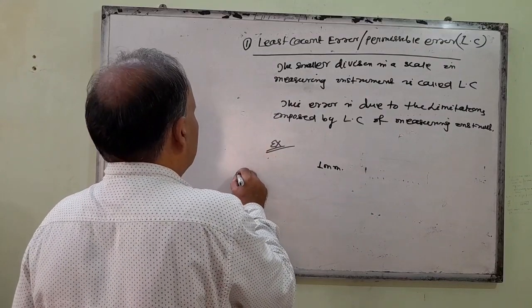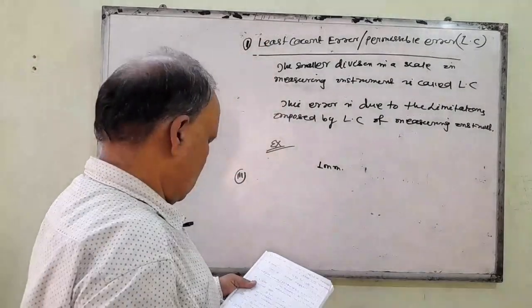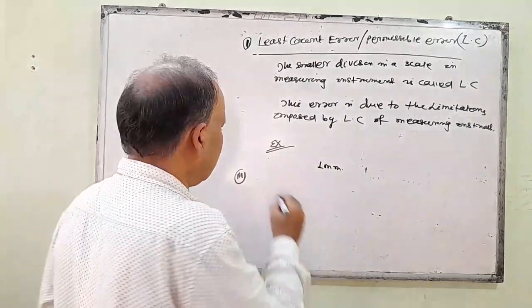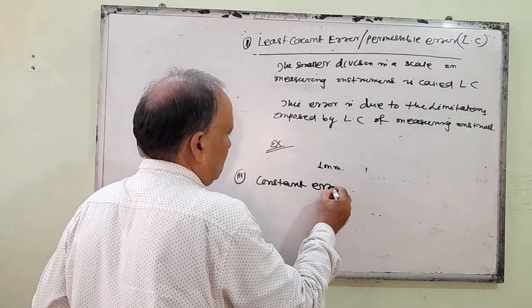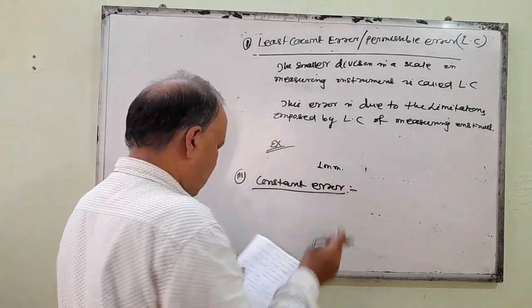Your third error is constant error. What do you mean by constant error?